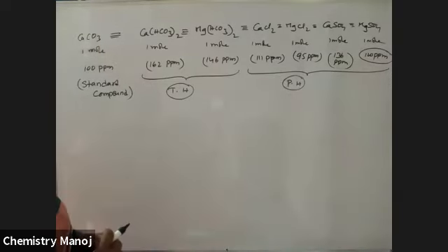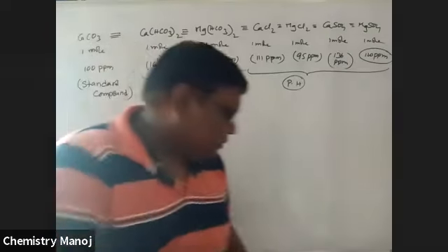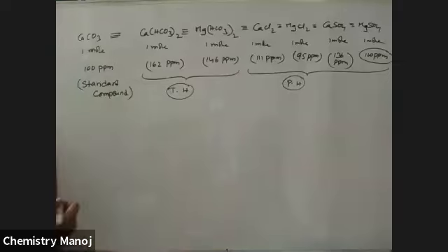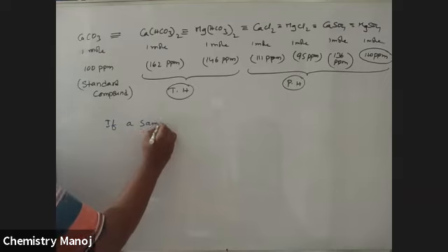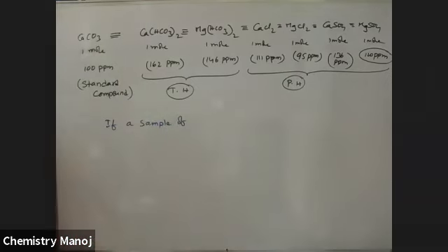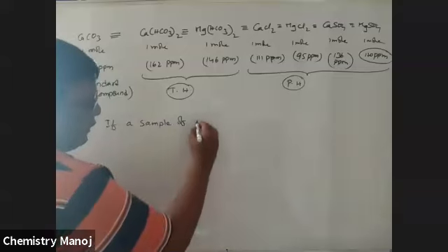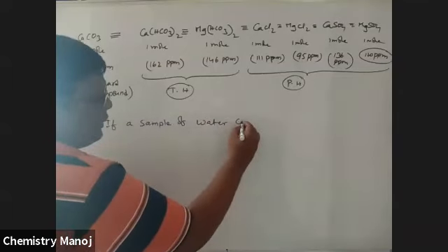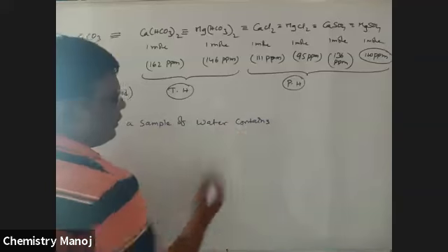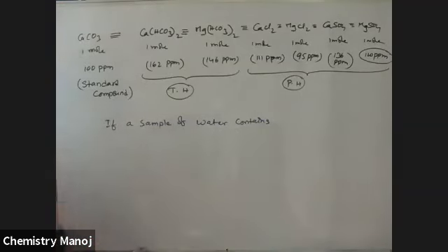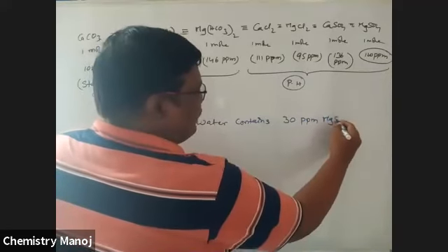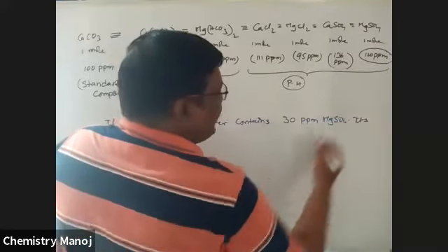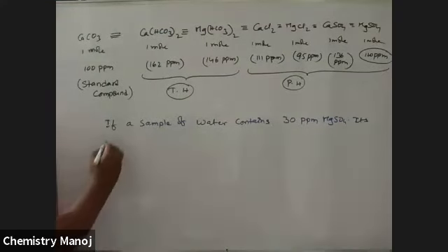Okay. Now I am going to calculate some problems based on this hardness. See, my dear boys, the problem is: if a sample of water contains 30 ppm MgSO4, its hardness is dash.